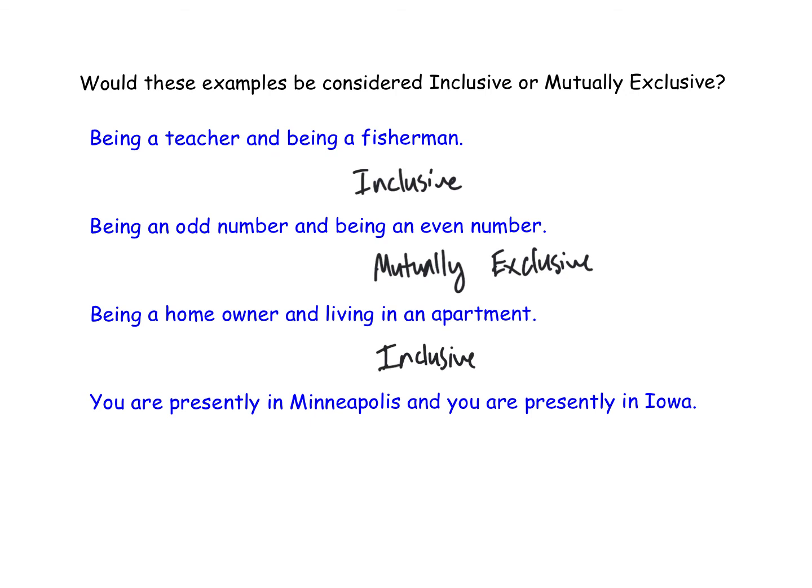And then, you are presently in Minneapolis and you are presently in Iowa. I looked it up. There's no town in Iowa called Minneapolis. So you can't be in both Minneapolis, Minnesota, and in Iowa at the same time. It's just not physically possible. So this would be mutually exclusive. All right, and that's it for inclusive and mutually exclusive events.